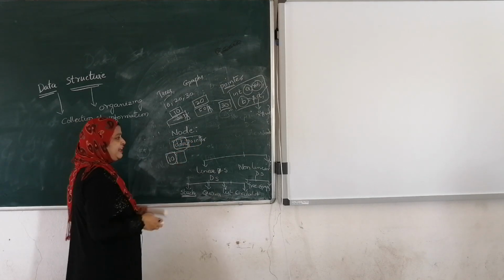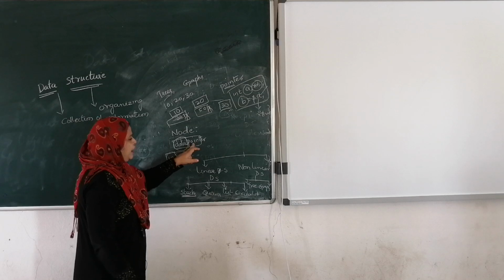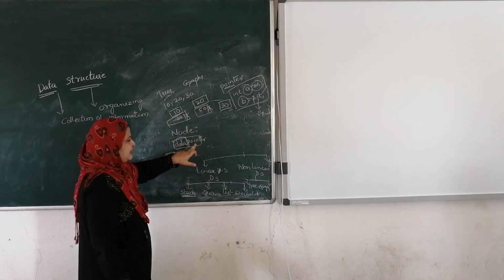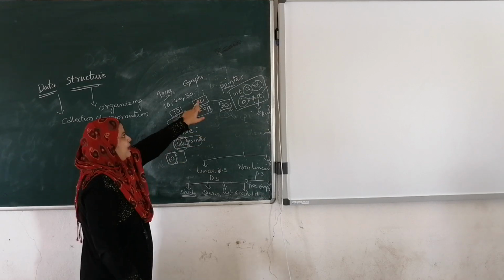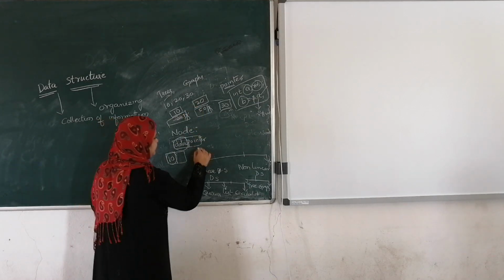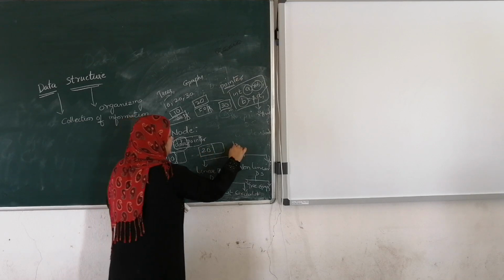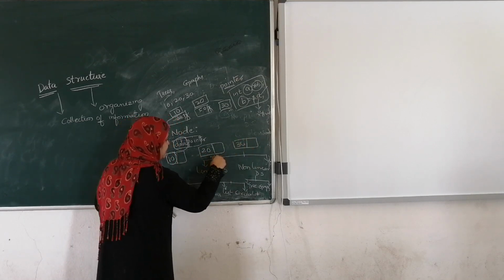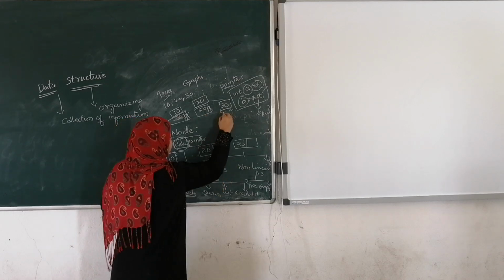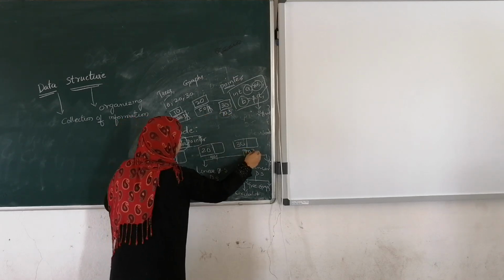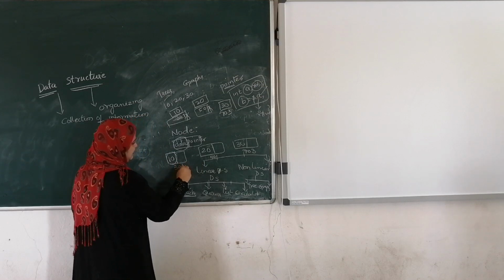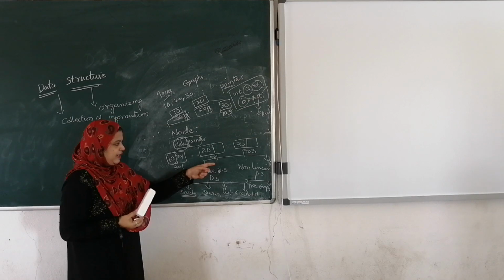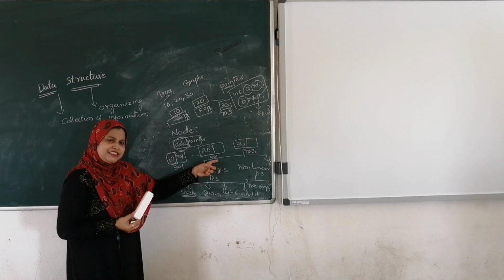Next, the pointer field. In the pointer field, we are going to store the address of the second node. What is the address of the second node? See here, the second node address is 501.